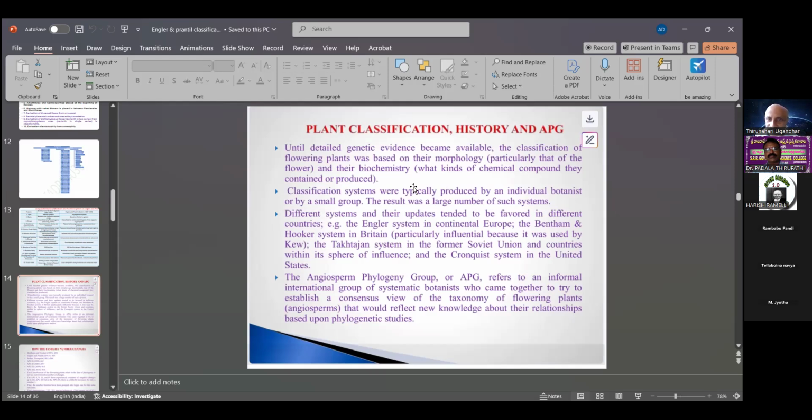Then detailed genetic evidence became available. The classification of flowering plants was based on their morphology, particularly that of the flower, and also their biochemistry. What does bio mean? Bio means living qualities, the natural components of living organisms.